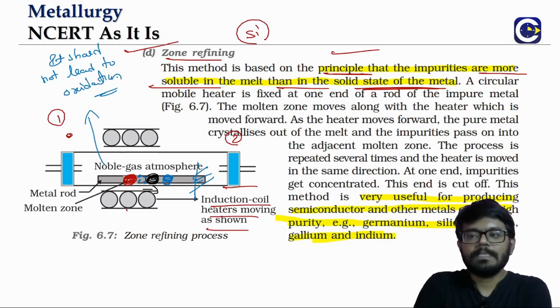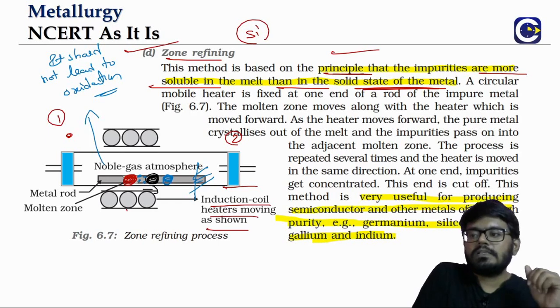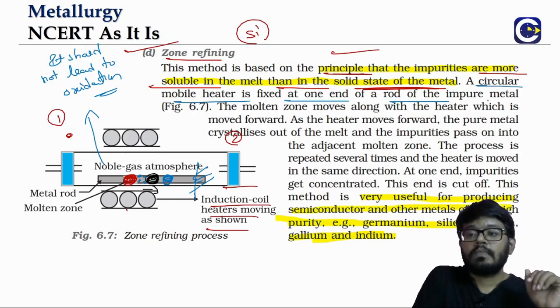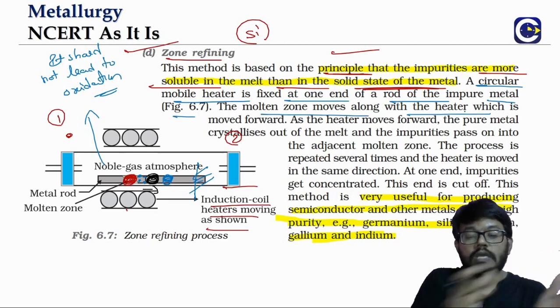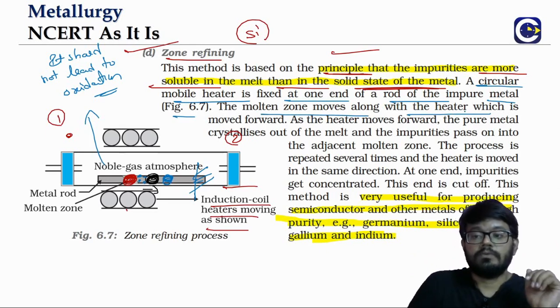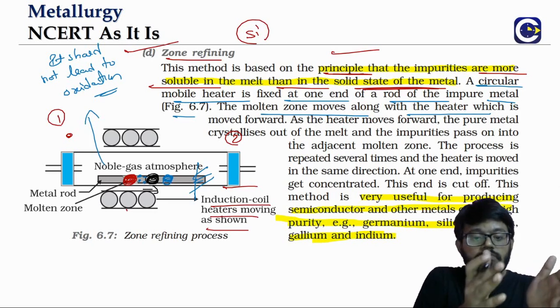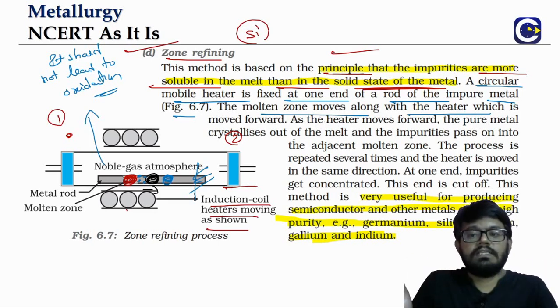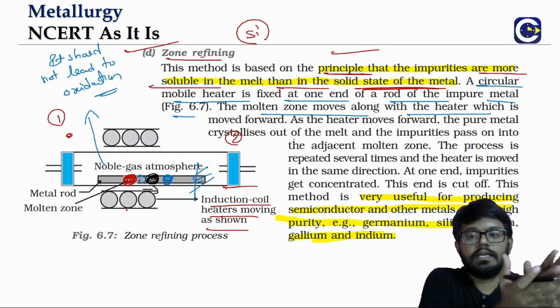Okay, so look at this. A circular mobile heater is fixed at one end of a rod of the impure metal. The molten zone basically moves along with the heater. Wherever the heater is there temporarily, that is where you will have the molten zone. Now as you move the heater forward, whatever is the behind portion of the rod will be getting cooled and it will be crystallizing.